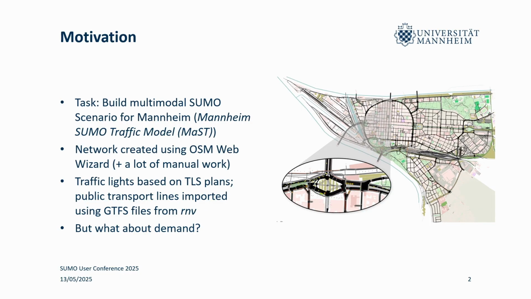And the workflow that brought us there is basically the one that I hopefully think is the recommended one. So we started using the OSM web wizard and then invested a lot of manual work, both by myself and a set of very brave and patient students, to iron out errors that always happen when you import networks. Then we were able to obtain some traffic light plans, which we used. We imported the public transport lines using GTFS files that Jakob mentioned yesterday. Which, by the way, I was quite happy with the topic of yesterday's tutorial, because it sets the stage quite well for our talk, I think.